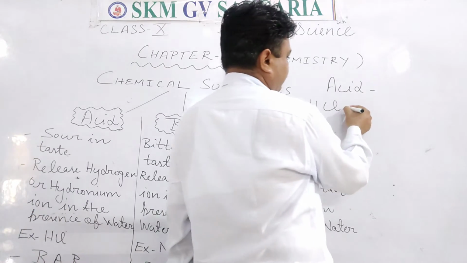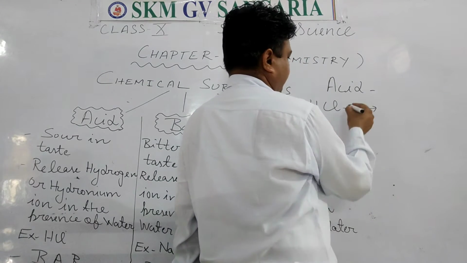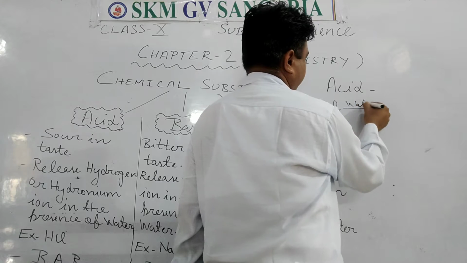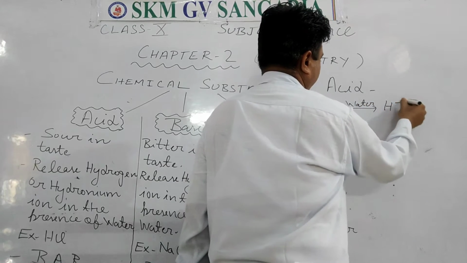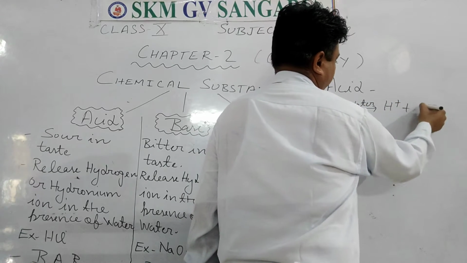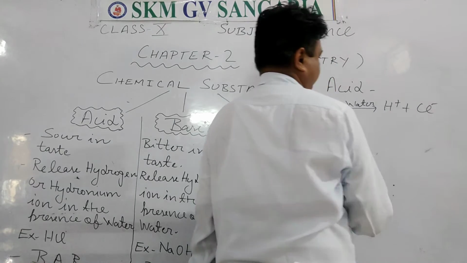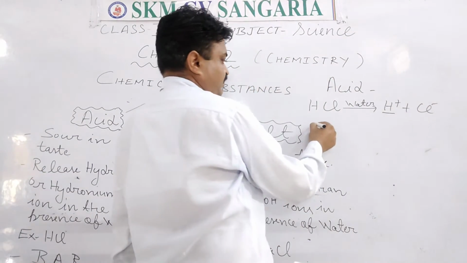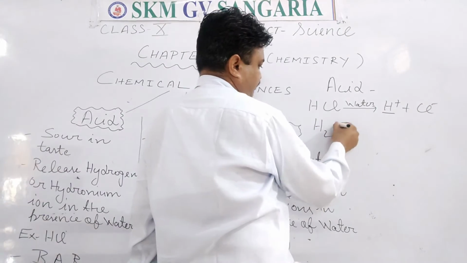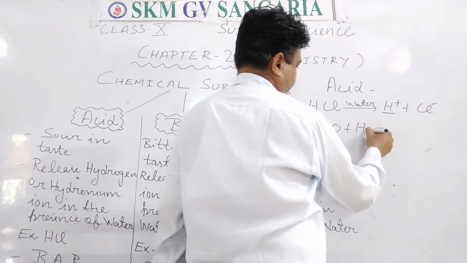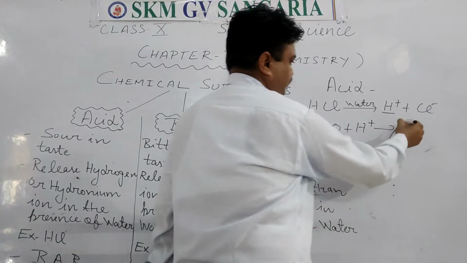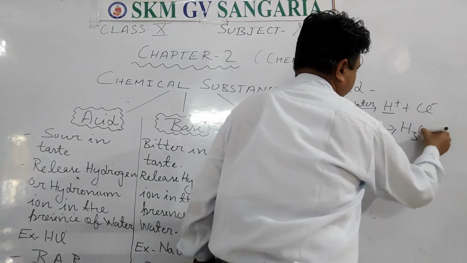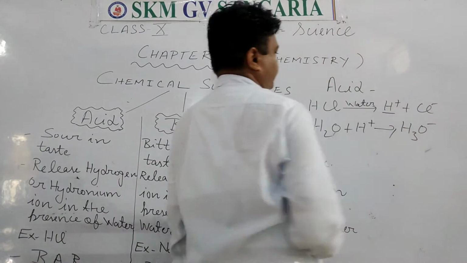If we put it in water, then what happens to it? It is broken into hydrogen and chloride ion. Now this hydrogen ion again reacts with water, and what does it form? It forms hydronium ion.